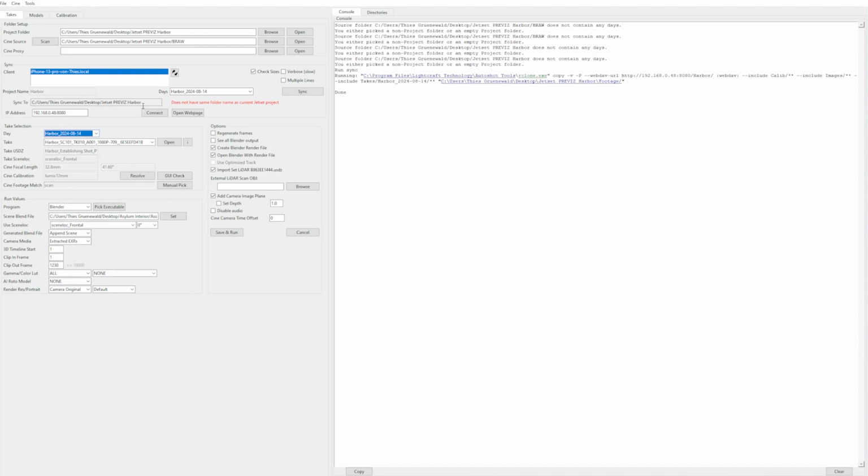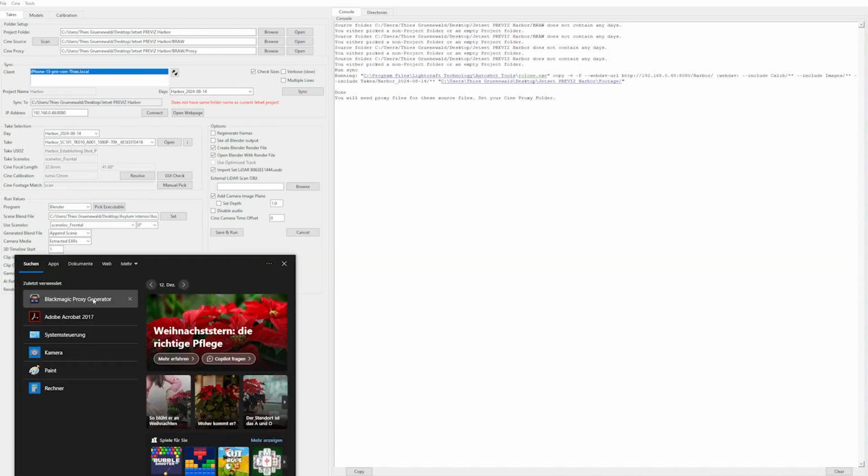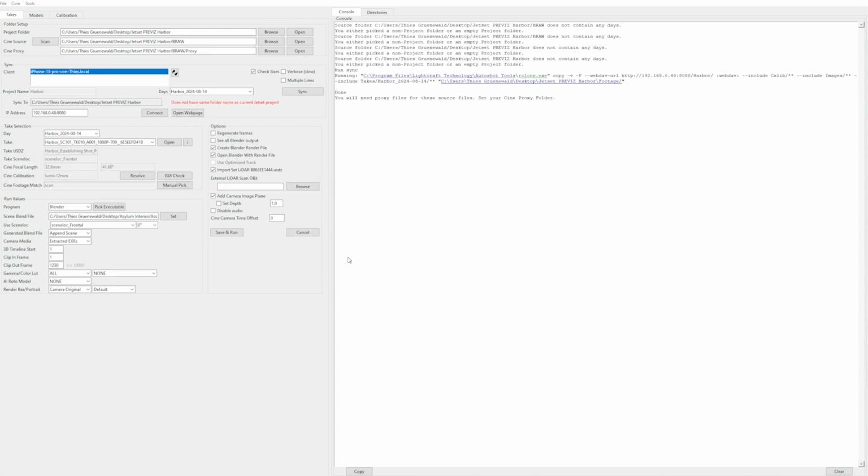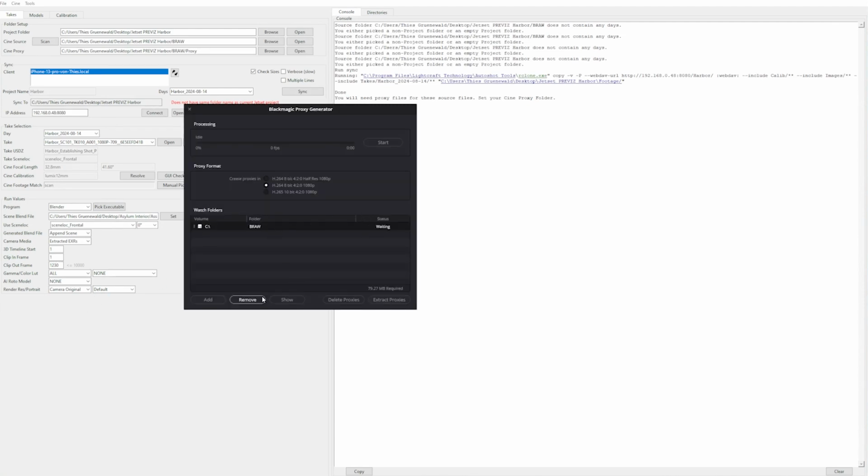Perfect. As a next step, we want to scan our Blackmagic files because we need to have our scenery offset between our iPhone camera and the Blackmagic camera. But once we hit scan, you can see that there's a message popping up that we need to create proxy files. And I'm not pretty sure whether this is only for the Blackmagic or if this is happening to all camera data, especially when you have raw files. Anyway, you can use the BRAW proxy generator that comes for free with the studio version of DaVinci.